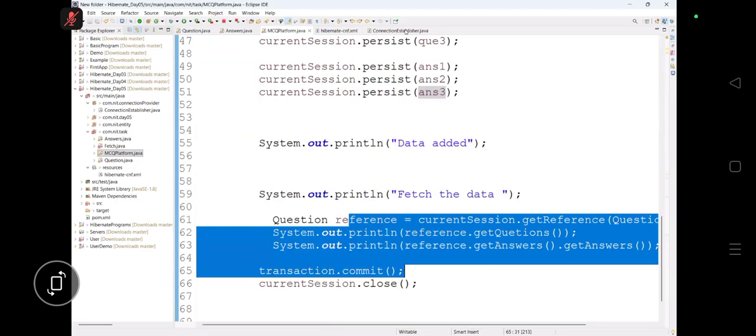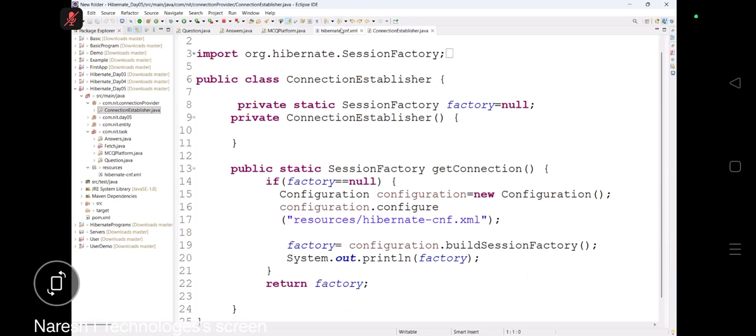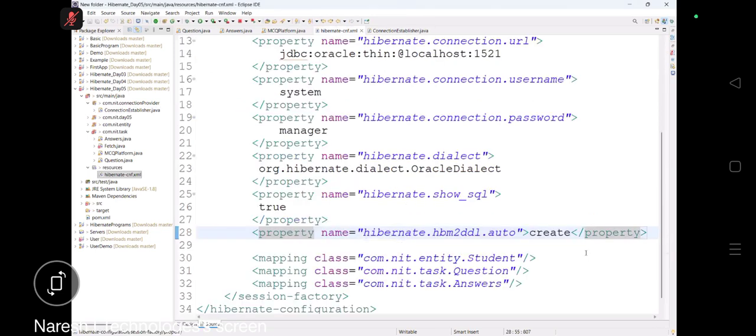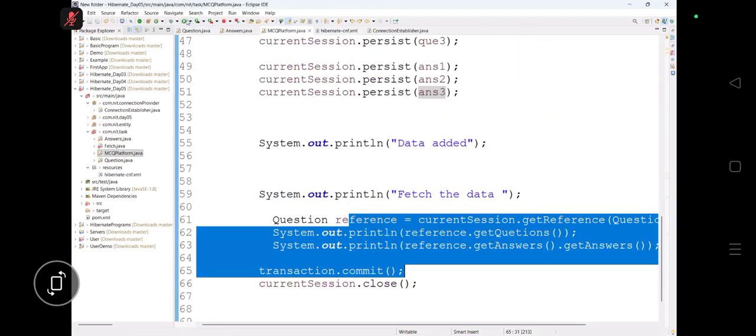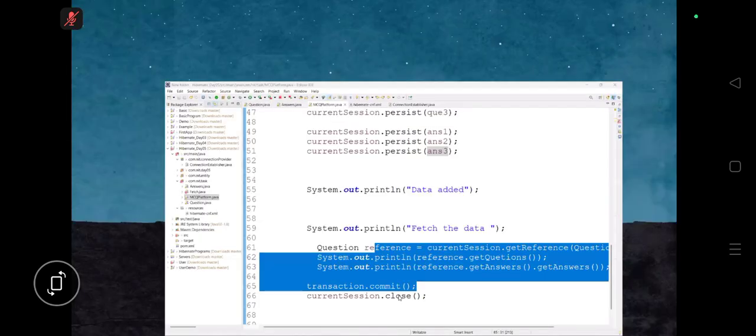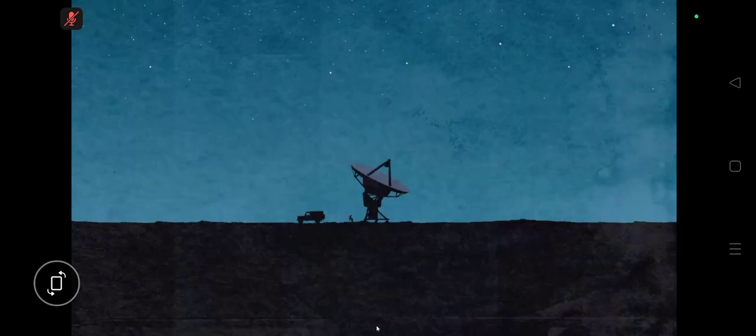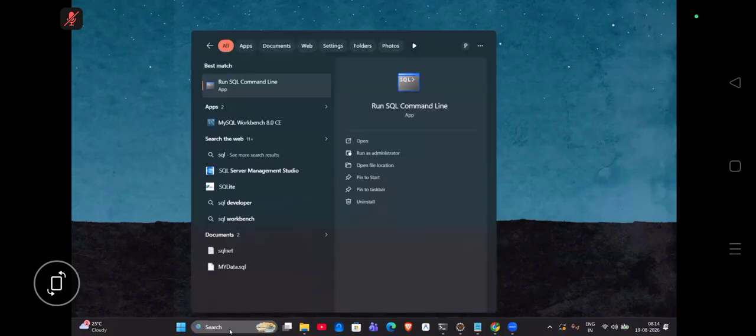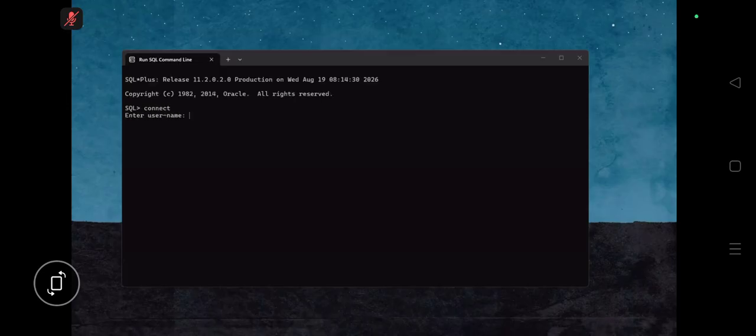Let's go here and make this create and drop, right? Let's go here, guys, and first of all open SQL. Connect as system manager.